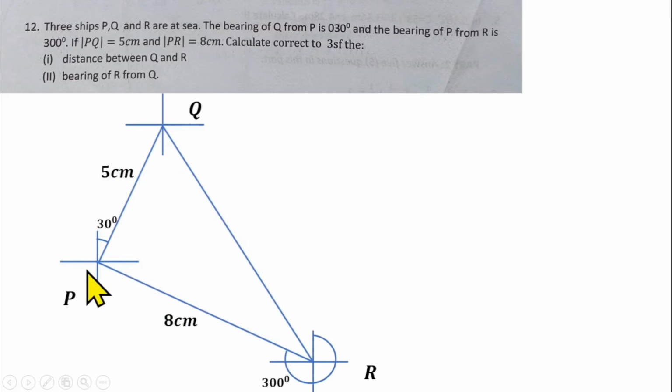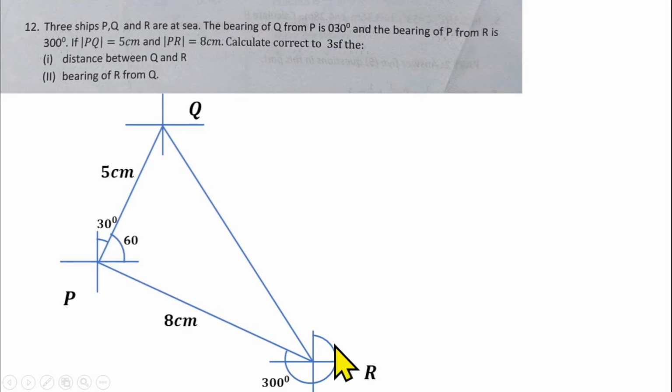We can get it at this point P. You can get the whole angle inside this triangle here. How? The angle here is 30 degrees, and from the north to the east here, the whole angle should be 90. So we can find the remaining angle from here to here. That will be 90 minus 30, which gives us 60 degrees.